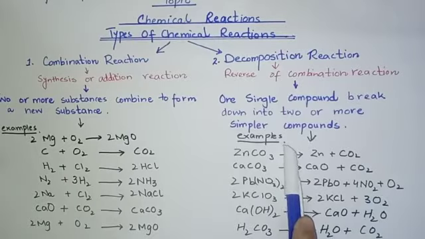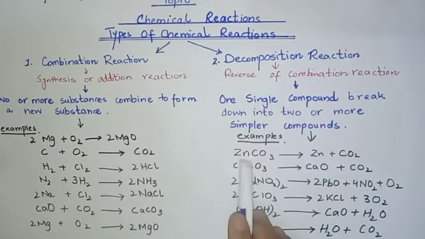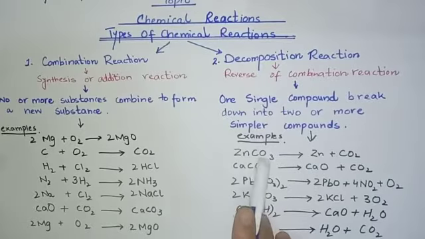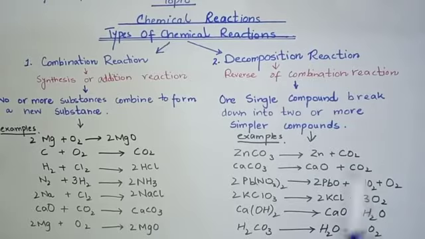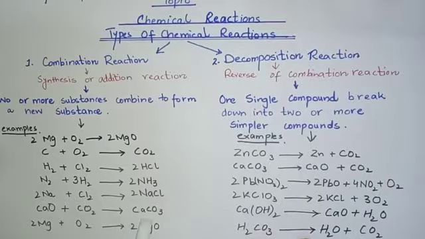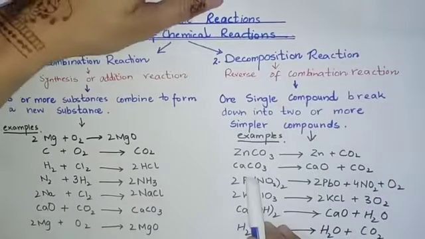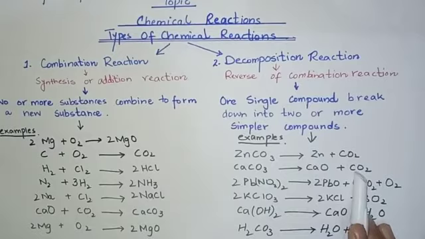An example of this is the decomposition of zinc carbonate. This is represented by this equation. Zinc carbonate: Zn means zinc, CO3 means carbonate. When zinc carbonate breaks down, it produces zinc oxide and carbon dioxide. Next example is calcium carbonate. This is the reverse of this reaction. Here calcium oxide and carbon dioxide combine together and produce calcium carbonate. Here calcium carbonate breaks down and produces calcium oxide and carbon dioxide.